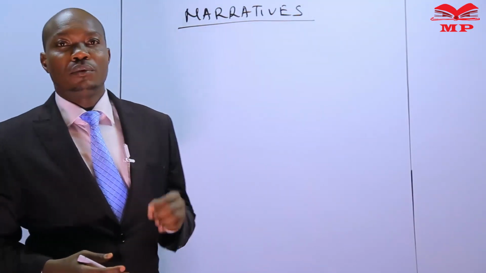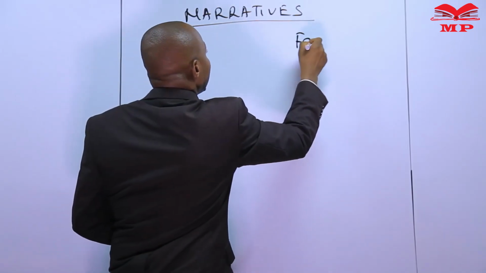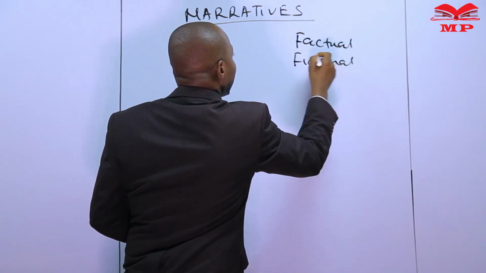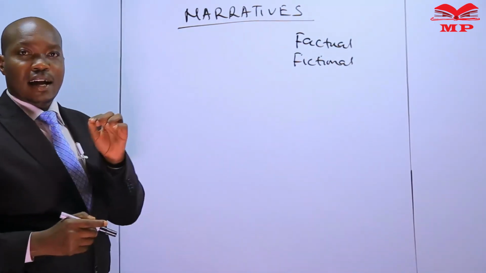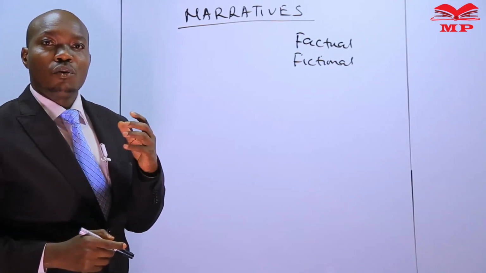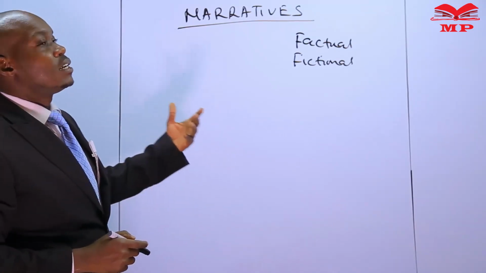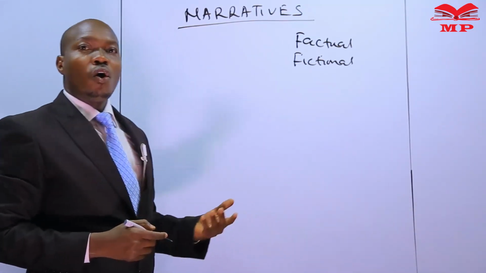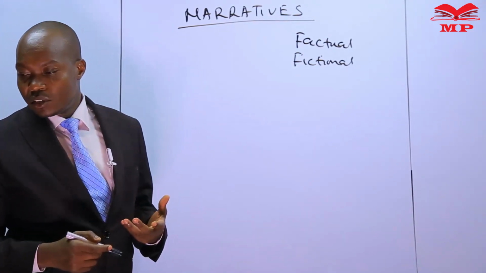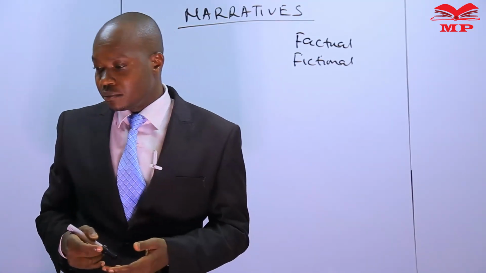So we have two keywords here. We have factual or fictional. And you have said it is an account, which means you are documenting the life of a community. This life can either be factual, which means representing the truth as it were, or fictional, which means it's not real, it's out of imagination. So that is a narrative. It's also called a folktale.